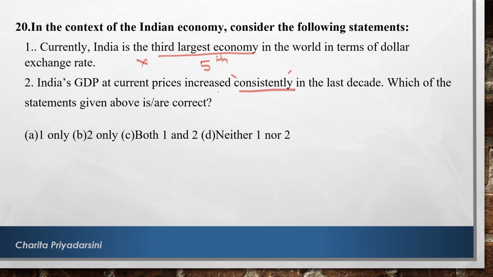So this is wrong because in the COVID-19 time period, our economy actually fell down in the financial year 2020-21. So this statement is also wrong. They asked which are correct, so neither is correct. Our answer is D.